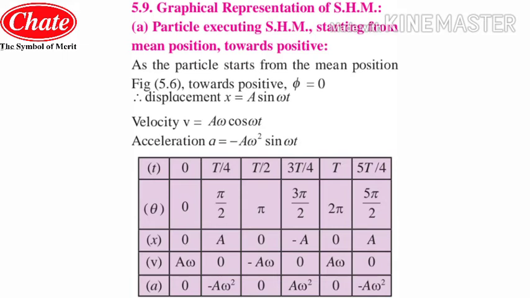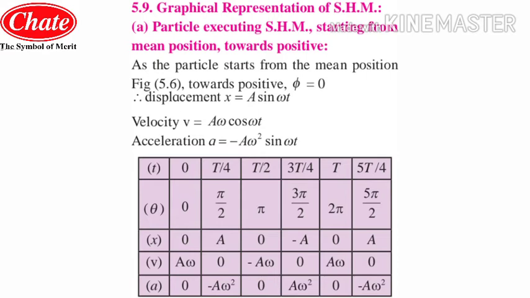So if you differentiate the displacement, you get the velocity. This a sine omega t is converted into a omega cos omega t, and if you differentiate the velocity again, you get the acceleration, which is minus a omega square sine omega t.